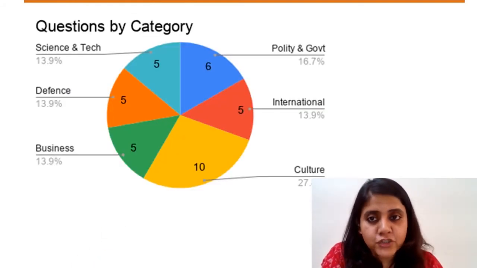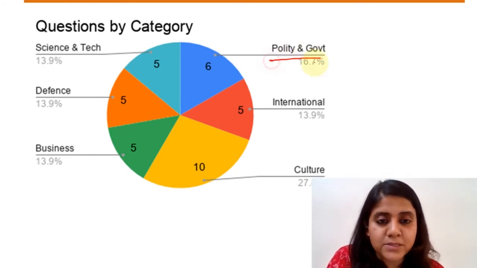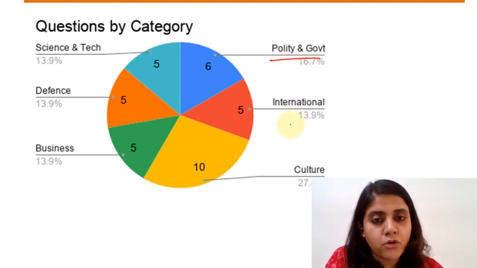Moving on to the next section, that is current affairs. Current affairs, if you clearly see, we are all aware of these buckets, the most common buckets that we all talk about.